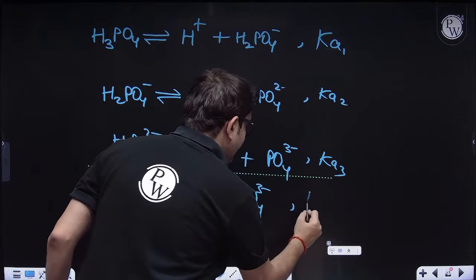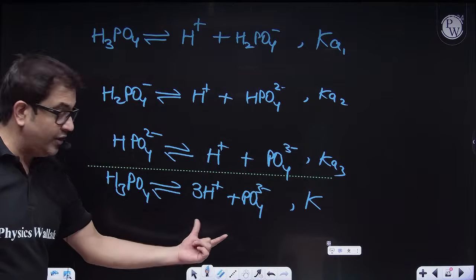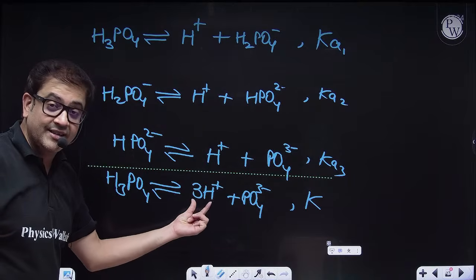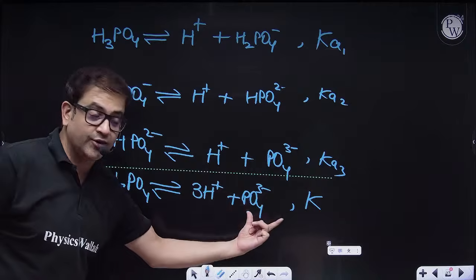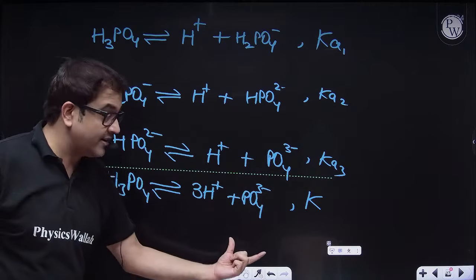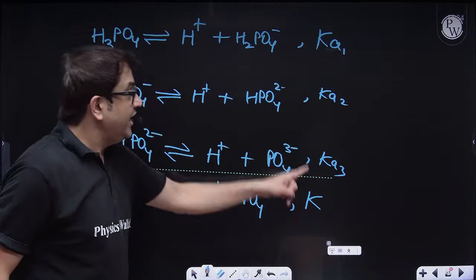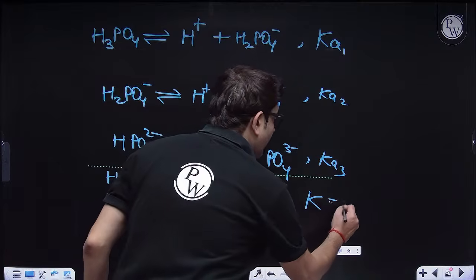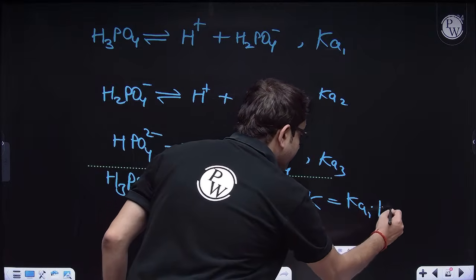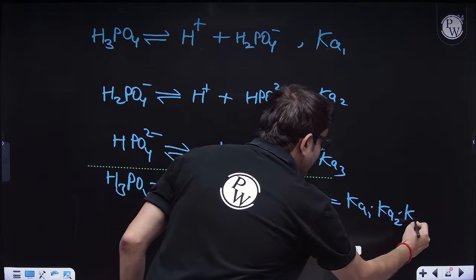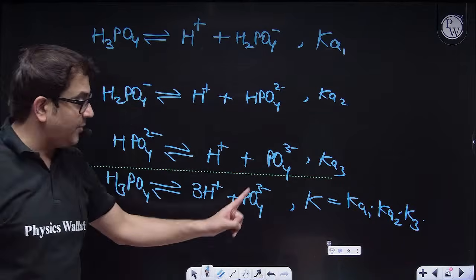If I write the equilibrium constant of the overall reaction, it will be concentration of H plus raised to the power 3 into phosphate ion upon concentration of phosphoric acid. How will you get the value of K? If you multiply the values of all the equilibrium constants, you get the value of the overall equilibrium constant. This is point number 1.